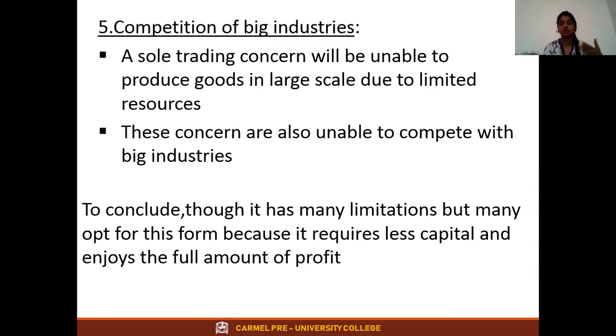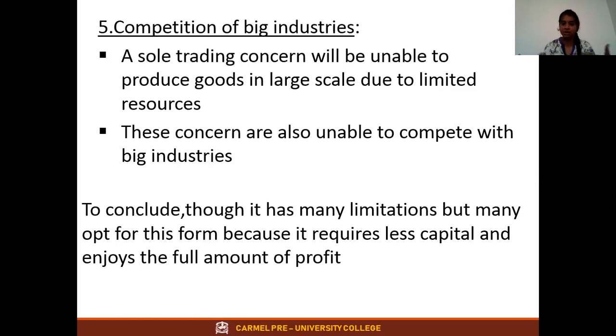If next to your shop there is a Reliance store, everyone will go to Reliance Fresh. Yes or no? Why will they go to Reliance Fresh? Because they get everything there, even vegetables. But at your shop, which sells only vegetables, very few people will come. This is a disadvantage of sole proprietorship. They can't compete with big industries, because big industries have more resources and more money. But you have very little money, so you can't compete. This is one of the disadvantages of sole proprietorship.